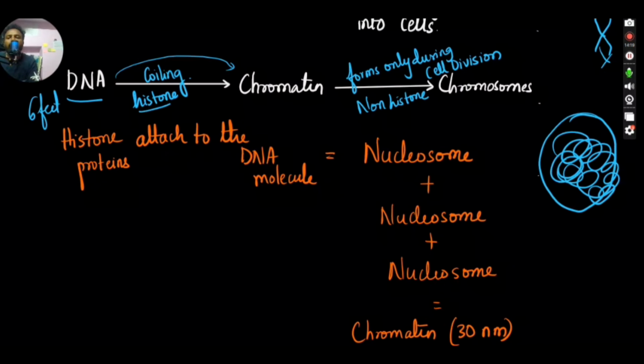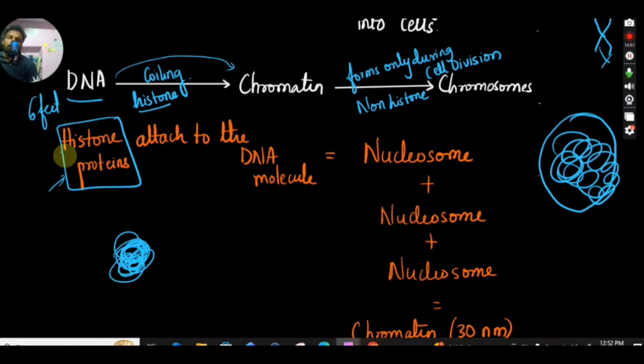For that I need something called histone proteins. Histone proteins are nothing but some proteins like this. I'll be binding them on this, I'll be coiling them on this. Actually, I won't be coiling, there are some enzymes which will be coiling them. So what are the proteins which will be giving stability while condensing or compressing? Histone proteins are used to attach to DNA, and DNA will be attaching to that histone protein, and they'll be getting coiled as chromatin.